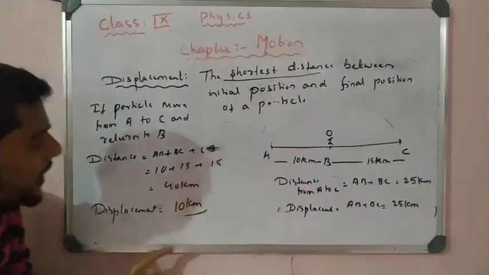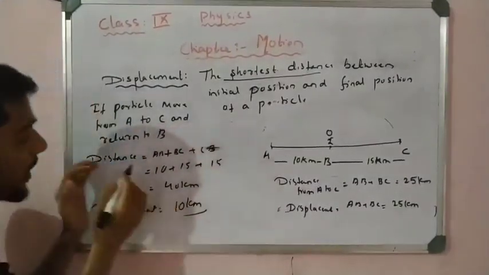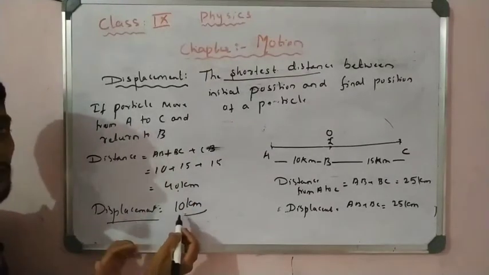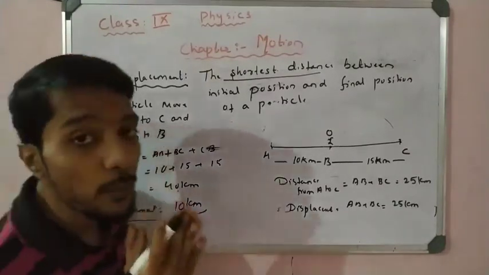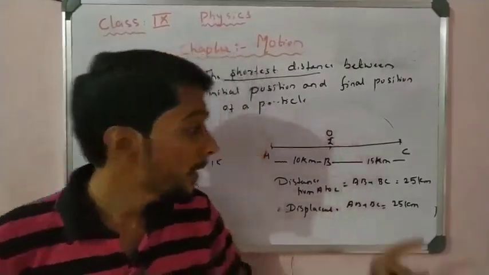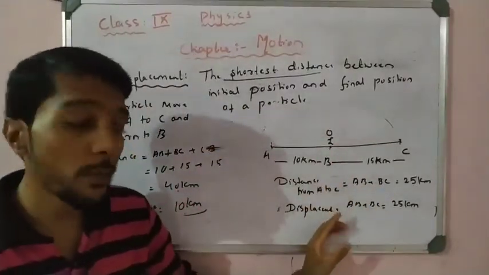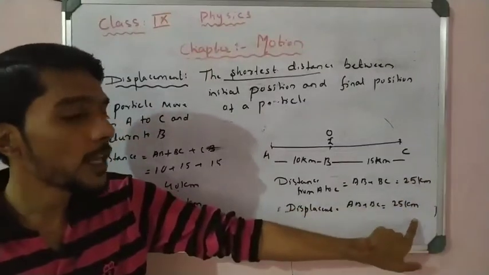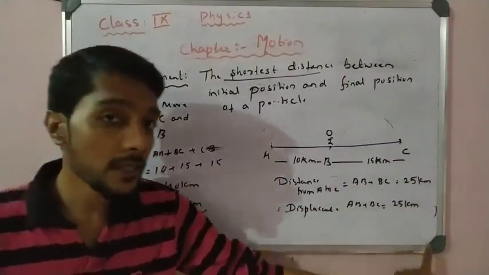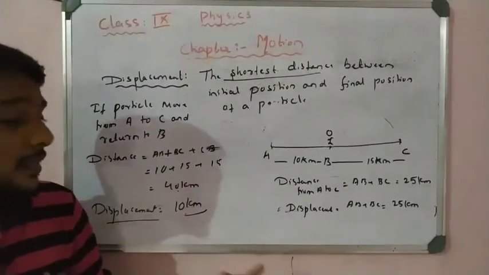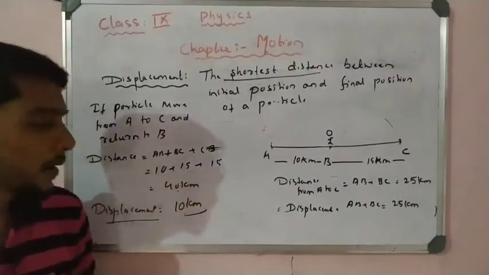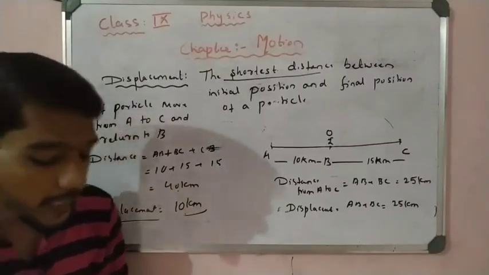So now observe that we wrote earlier that the magnitude of the displacement is smaller than the distance. So that is always lesser than that one. So that is very important. You have to remember. It means the distance and displacement may be the same in some conditions. Distance and displacement may be equal in some cases, and in all other cases the displacement is always lesser than the distance traveled. Okay, so that is very important.